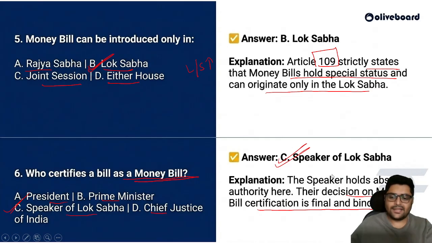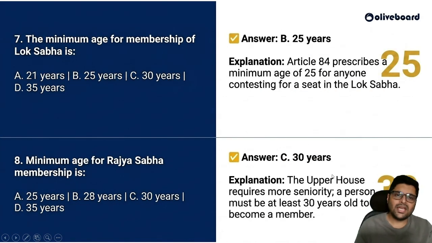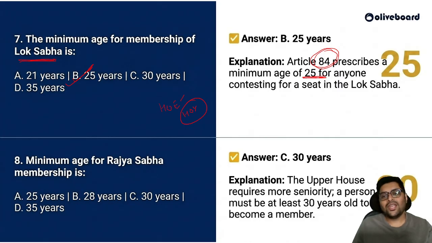Okay, next, the minimum age for membership of Lok Sabha is, see, so I had told you, House of Elders, correct? And House of Young. Young I only made, okay? There is no House of Young. Elders means more years of age, no? So less will be 25, obviously, correct? Article 84 prescribes the minimum age to be 25.